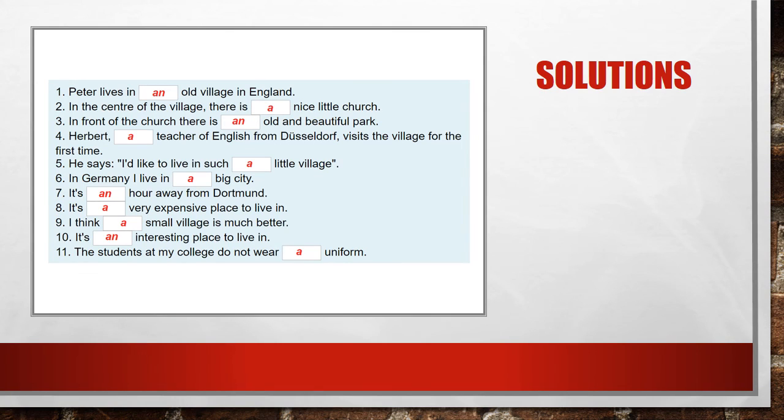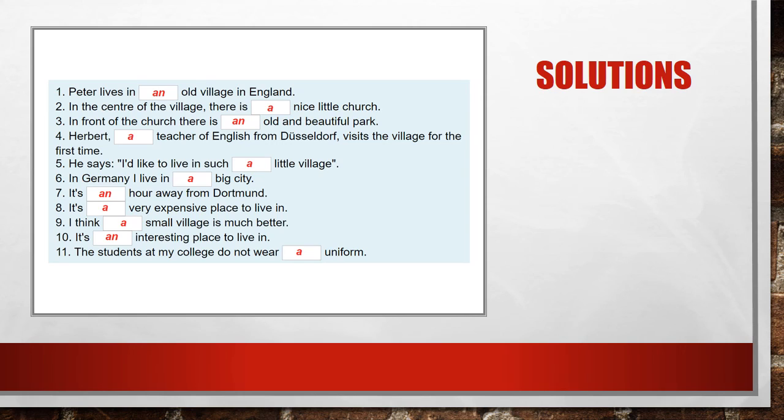Alright class, so these are the solutions and hopefully you got all of them right. So you see things like an old village, because old is a vowel sound, a nice little church, because nice is a consonant sound. On to number 7, I hope you remember that the word hour is pronounced hour and we're supposed to use the indefinite article an: an hour, alright?